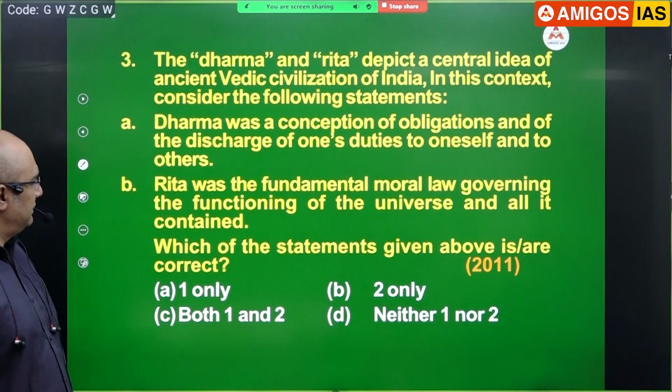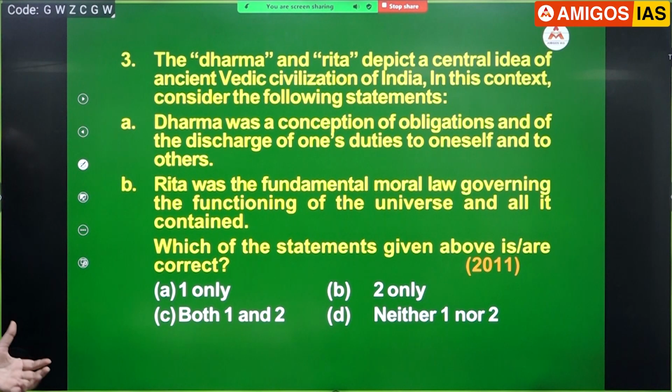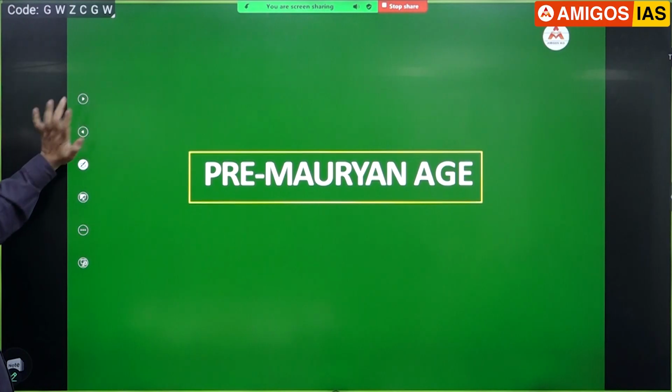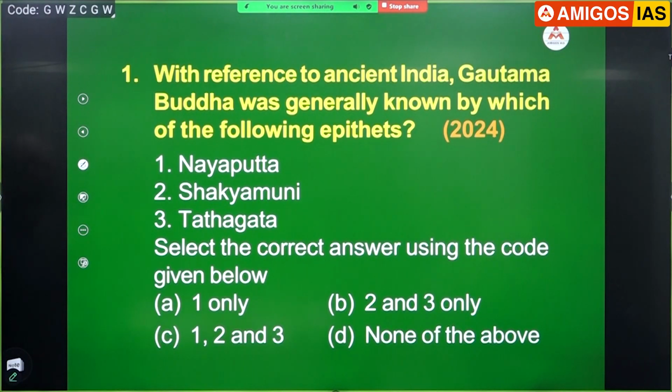Again, it seems difficult, but in my opinion it's definitely not difficult. That's all about your Vedic age. Pre-Mauryan. Now this very recent question, 2024, okay.